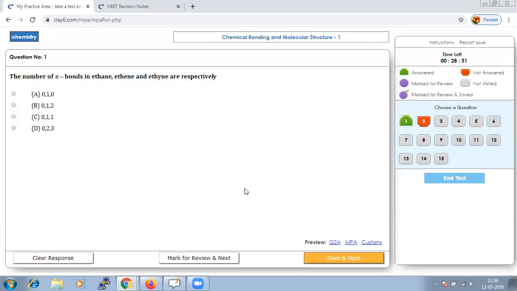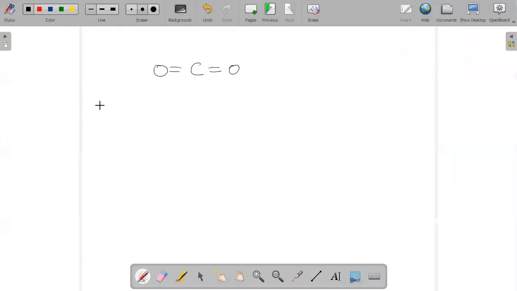The number of pi bonds in ethane, ethene and ethyne. When you are doing the structure of your ethane, ethene and ethyne, you could conclude that ethane does not have any formation of a pi bond, but ethene has one pi bond. And when we are talking about ethyne, there are two pi bonds.